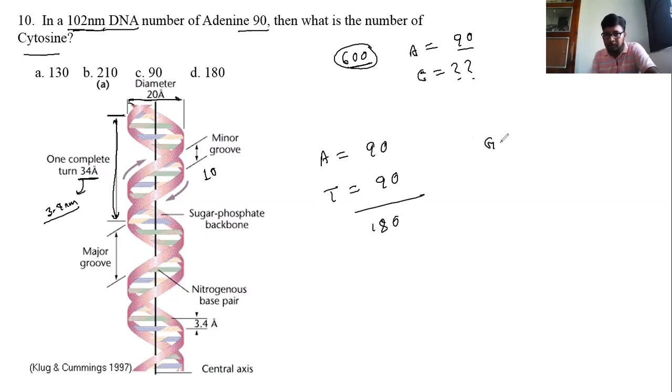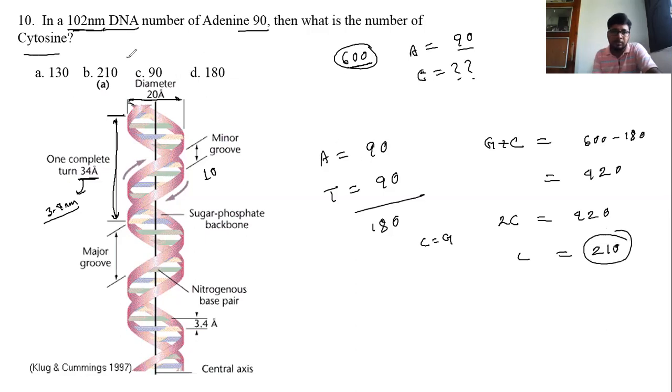So G plus C equals 600 minus 180, which is 420, and we know that G equals C, so 2C equals 420 and C equals 210. So here the answer is B, 210.